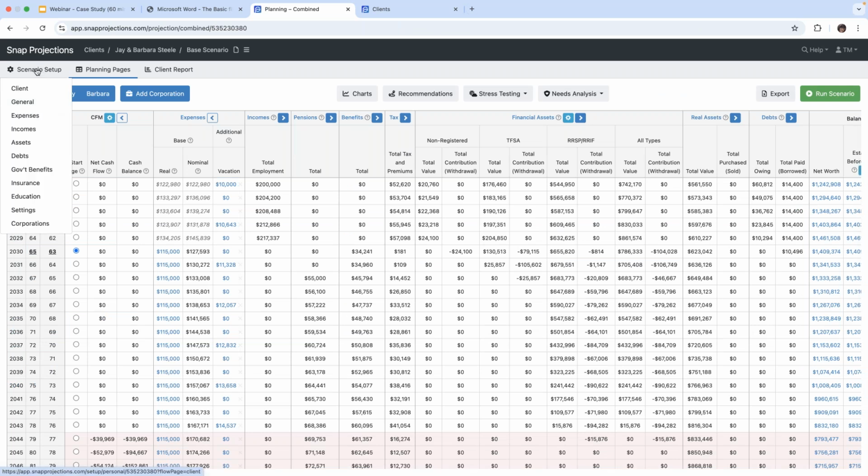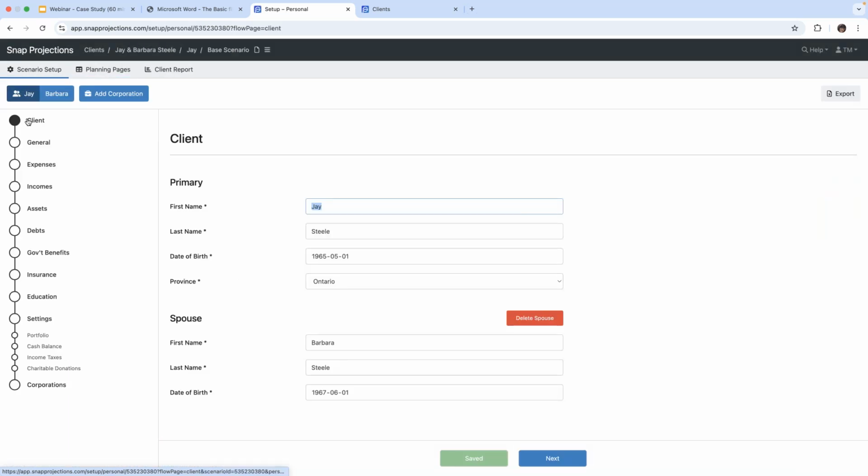Okay, so we are going to assume that we are creating the plan from scratch. So to do that, we go into Scenario Setup, and we will go into our Client tab. So you will see that the client's name is Jay, last name of Steele. His date of birth is 1965, May the 1st, and he resides in the province of Ontario. All right, and Jay is married to his lovely wife, Barbara Steele, and her date of birth is 1967, June the 1st.